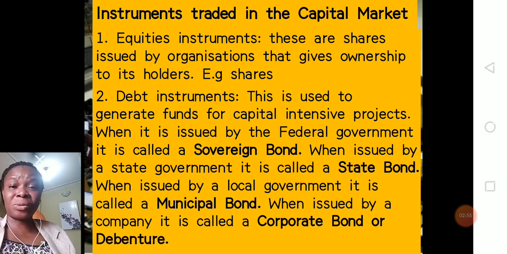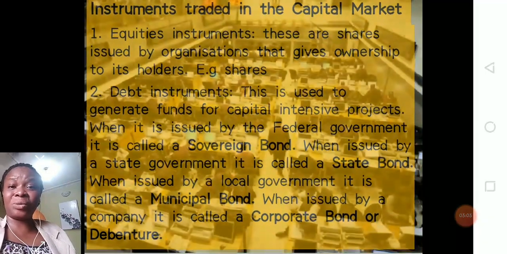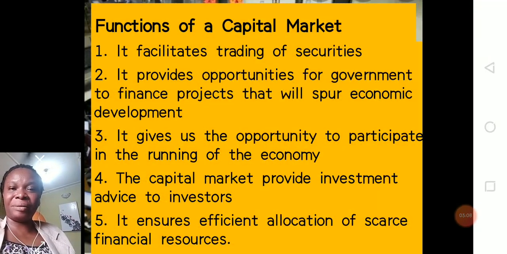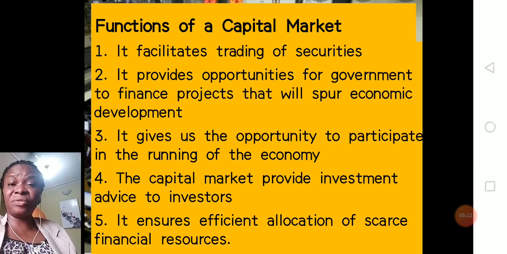Now, this goes to tell you that the various tiers of government also issue bonds in order to finance their projects, in order to ensure that projects within their locality are carried out. Now, what are the functions of capital markets? These functions are self-explanatory. Number one, it facilitates trading of securities. It is in the capital market that securities are bought and sold.